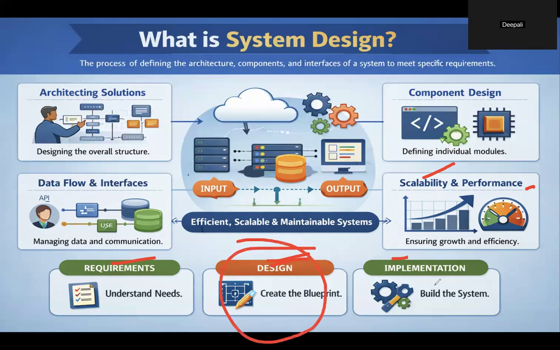Okay. Next comes the implementation. This is the place where you are converting your entire design into code. Whatever you required, you noted down the requirements, you created the blueprint, and then in the implementation part you started developing it. So here things like deploying your code, monitoring and optimizing your code, etc. will come. Okay, so we are done with this.